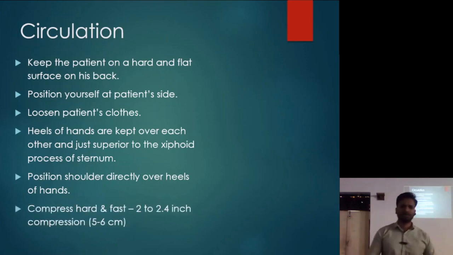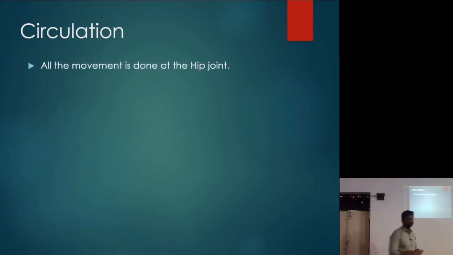The compression should be approximately 2 to 2.5 inches. The chest should be compressed 2 to 2.5 inches, that is approximately 5 to 6 centimeters. The compressions are to be done at the hip level. All of your upper body weight should be transmitted to the patient's chest. I'll show you the video of how it looks.